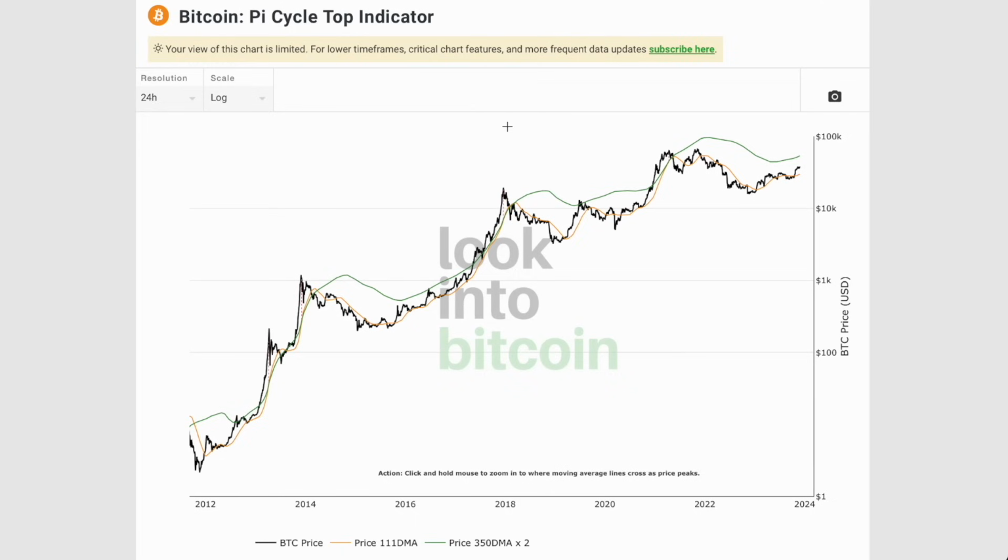But the last thing I'd mention here is that this is a bull market top indicator, but as we've spoken about in this video, it's also a trend indicator, where in a pre-halving year we see oscillation around this moving average, but in the halving year we then retest this level as a support, and that's been the case across history.